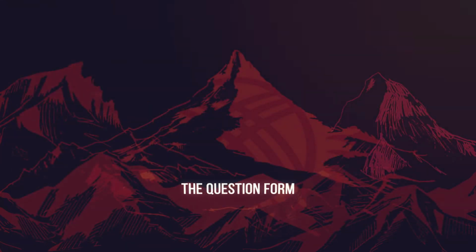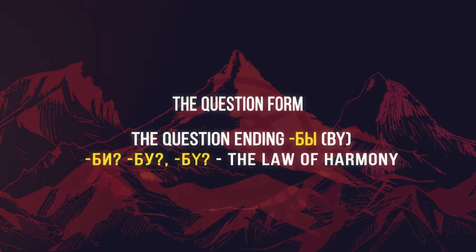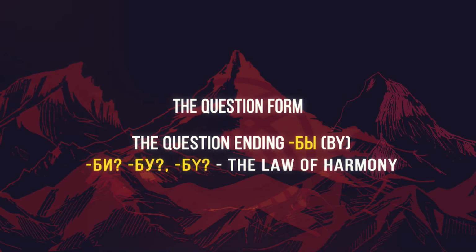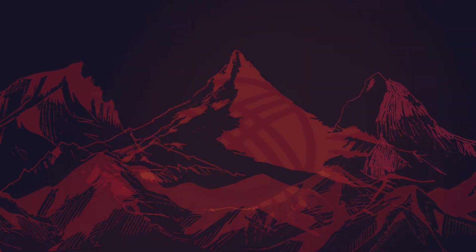To create the question form, we just add the question ending b to the end of the sentence. This ending can change according to the law of harmony into forms like be, bu, bu, and etc. Let's create questions from the sentences above.